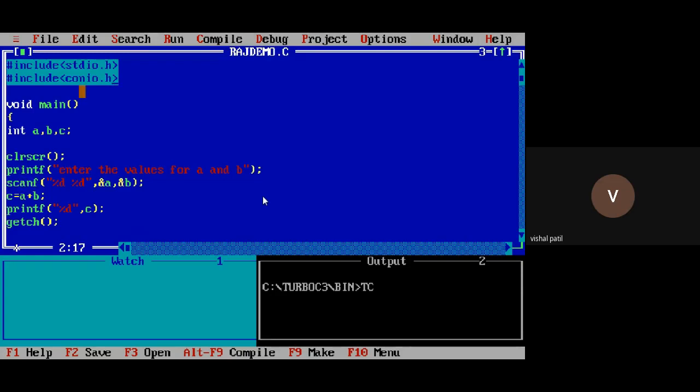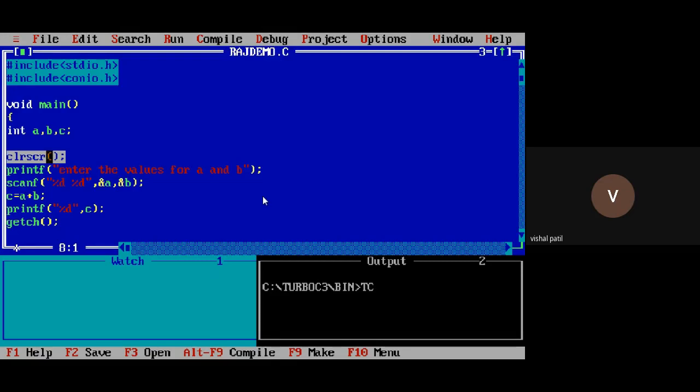Stdio means standard input output. For input, which function do we use? Scanf function. So this function is present in the header file stdio. For output, we use the printf function. So this function is also present in stdio. Conio means what? Console input output. This black window is nothing but the console window. Remember, this black window is called as what? Console window.